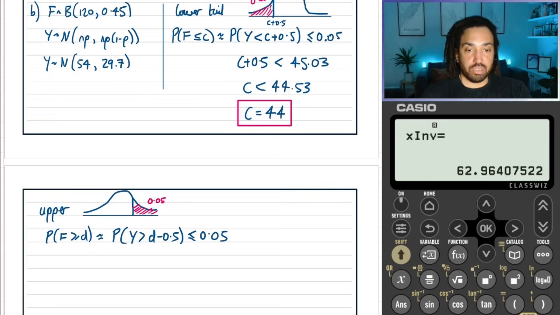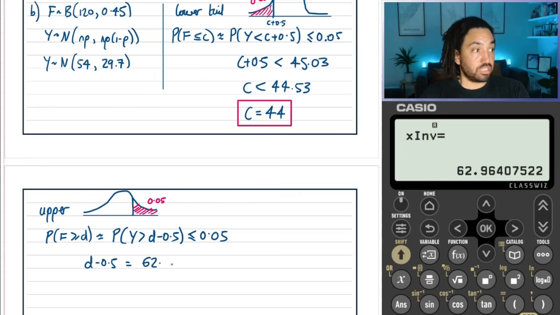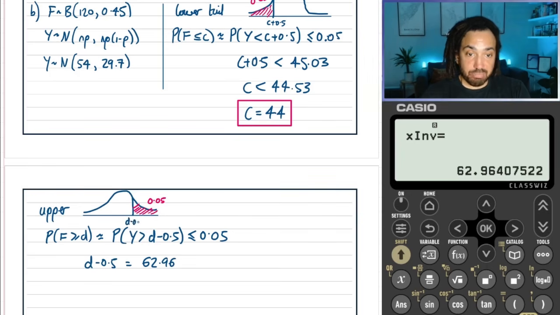Execute. Great. So this tells me that D minus 0.5, if it was exactly equal to 5%, then it would equal 62.96. But we don't want it to be exactly bang on 5%. We want it to be 5% or less, which means we need to be in this region here. And anywhere in this red region, the value for y will be greater than this D minus 0.5.